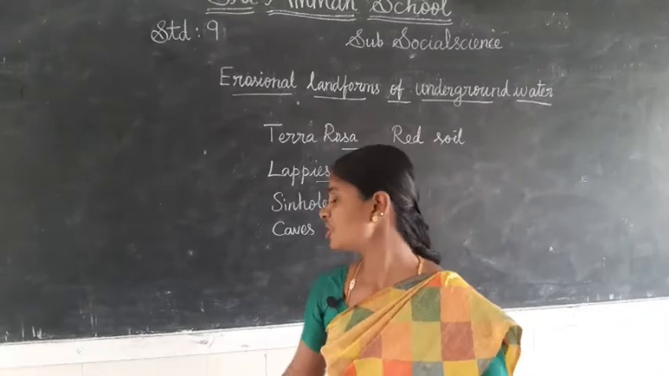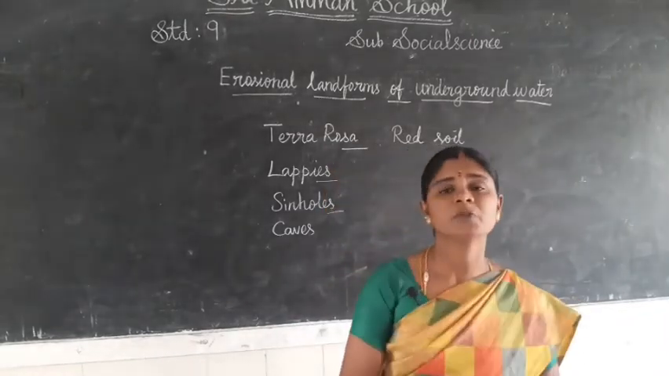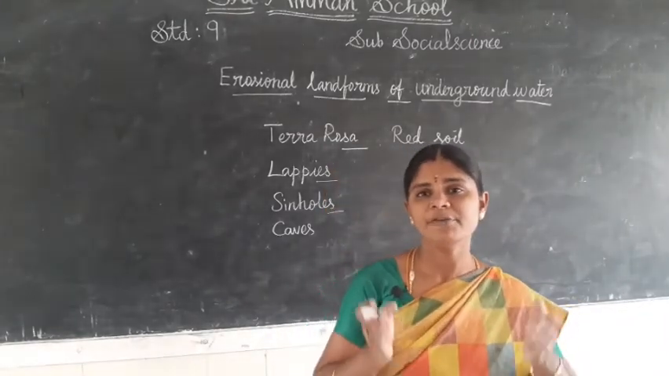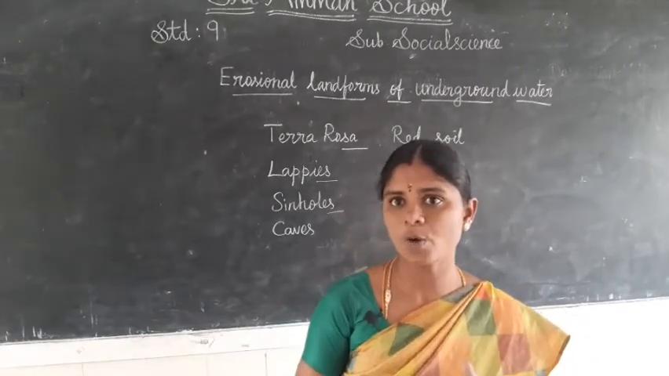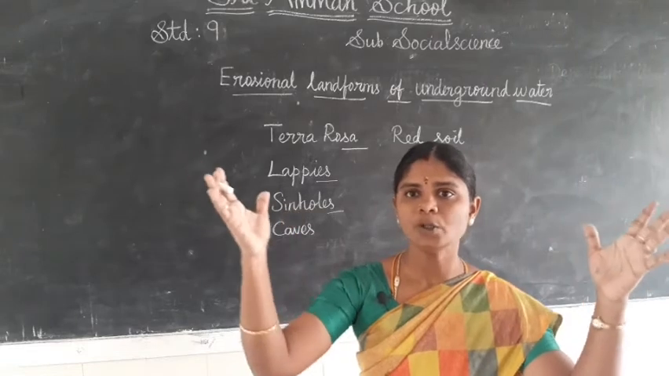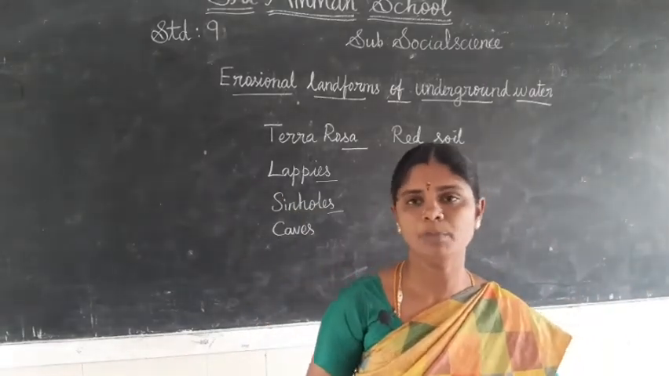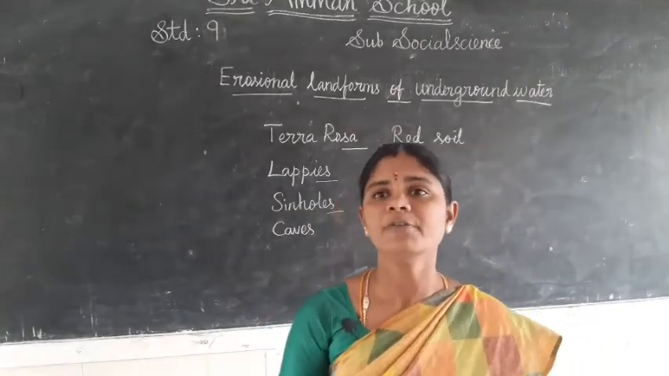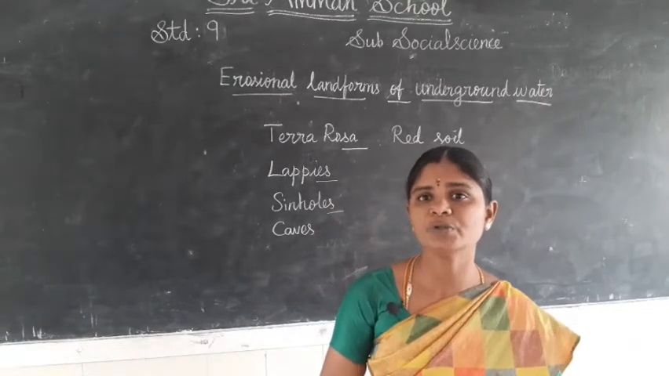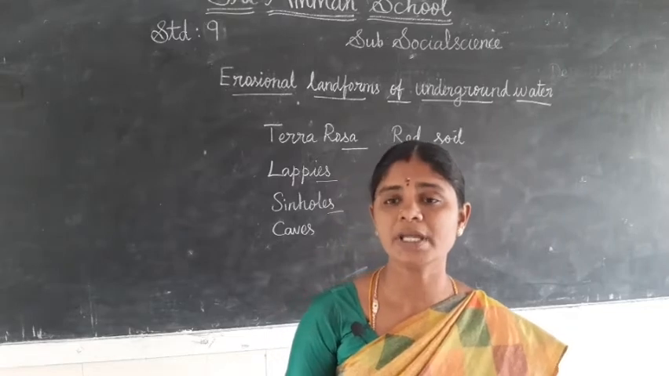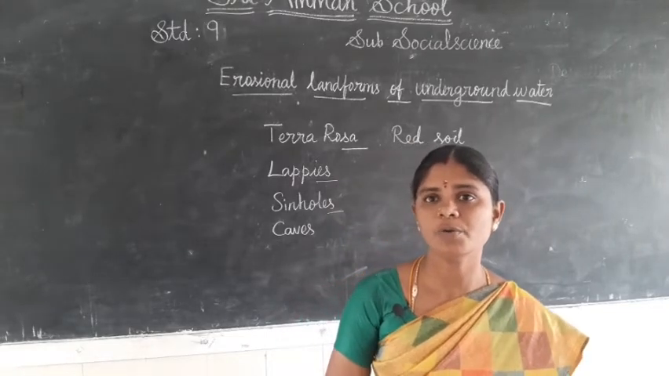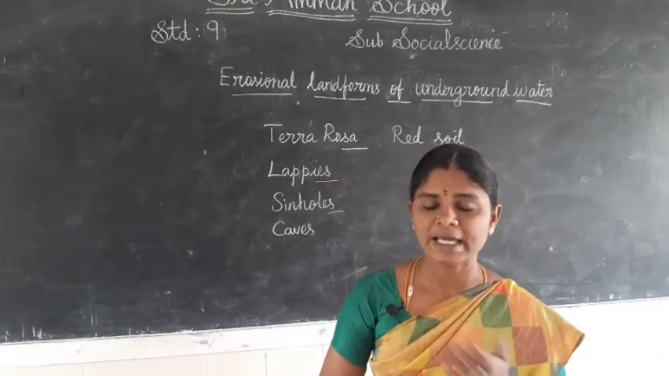Next, sinkhole. A sinkhole is funnel shaped. Funnel means an object that is wide at the top and narrow at the bottom. A funnel shaped depression formed due to the dissolution of limestone rocks is called a sinkhole. The average depth of a sinkhole is between 3 to 9 meters.